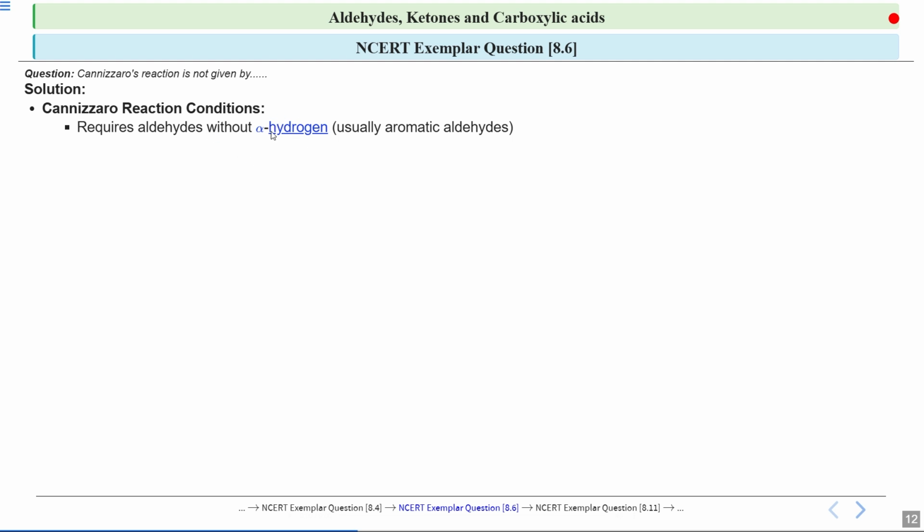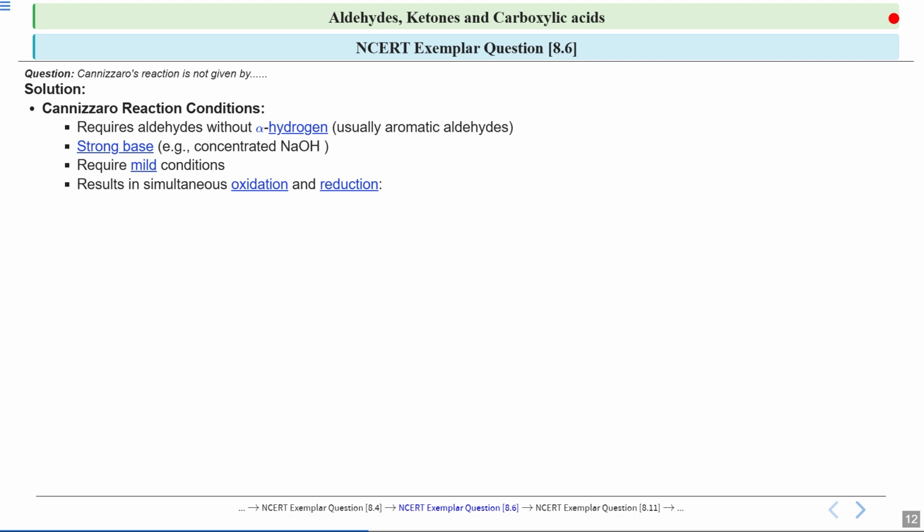Next, a strong base is needed for this reaction to proceed, for example concentrated sodium hydroxide or NaOH. This is commonly used. The base helps in transfer of electrons during the reaction. This reaction also requires mild conditions, meaning we do not need high temperatures or pressures.